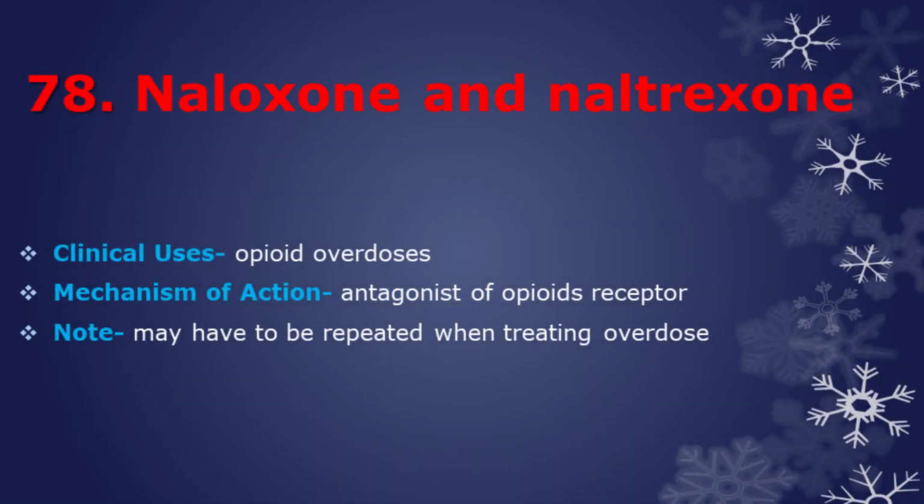Next antidote is naloxone and naltrexone. Naloxone and naltrexone are used to treat opioid overdoses. Both are specific antagonists of opioid receptors. It may have to be repeated when treating overdose.